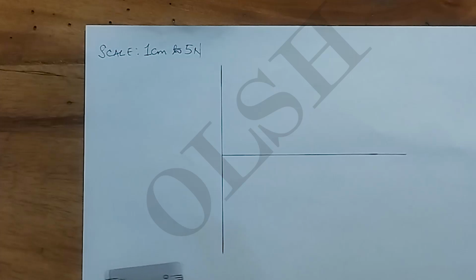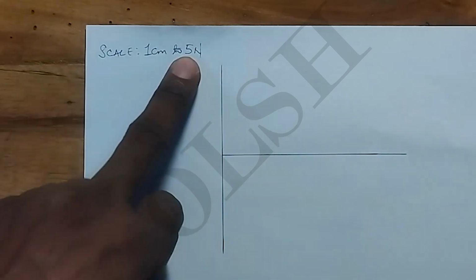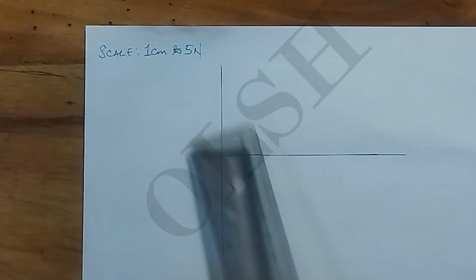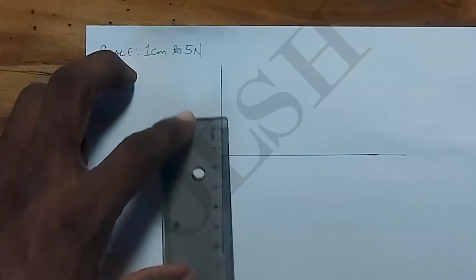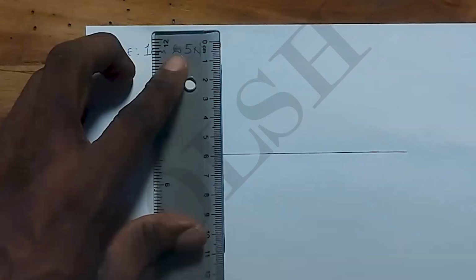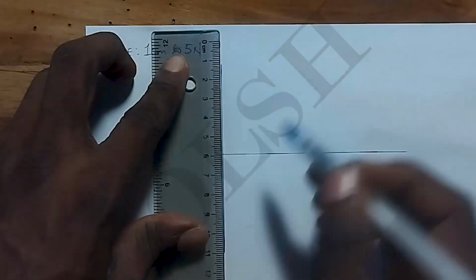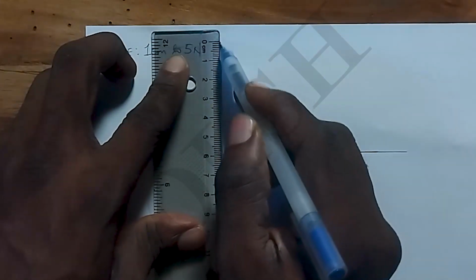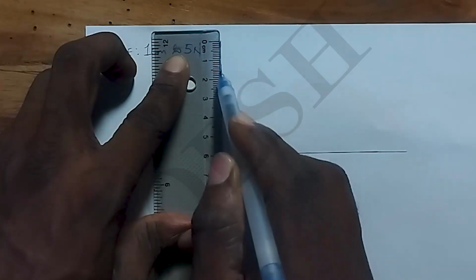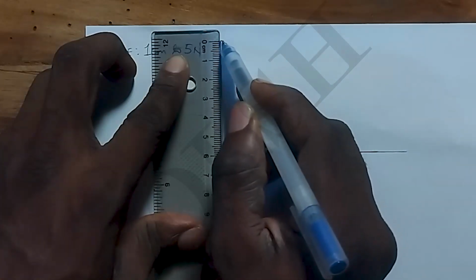So one of the forces is 30 newtons, which means it's going to be 6 cm, because 6 times 5 gives us 30. Let's take this to be our 6. Not long enough, so let's extend the line.